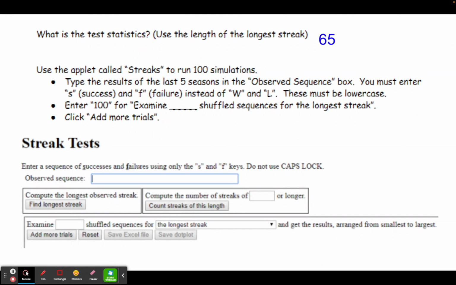Now, we're going to use an applet in this chapter called the Streaks applet. And you need to type all of the results of those swim meets into the box where it says observed sequence. But instead of using wins and losses, you need to enter them as successes and failures. And they must be entered lowercase. You don't need to put any spaces or commas or anything in between. And then we're going to use the applet to do 100 trials of the simulation.